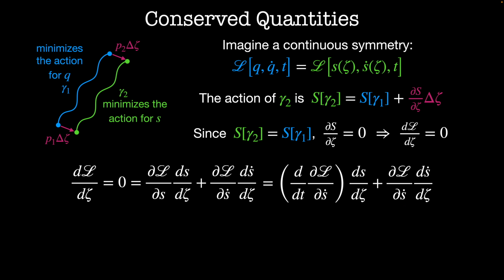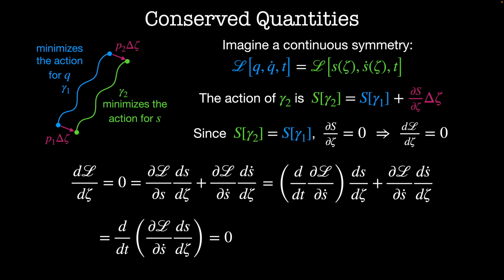And what we can do is undo the chain rule. So the first term has d/dt acting on dL/ds-dot, and the second term has d/dt acting on ds/dζ. Next, we want to undo the chain rule, and we get d/dt acting on dL/ds-dot times ds/dζ is equal to 0. This means that this quantity, dL/ds-dot times ds/dζ, is a constant of the motion. And we say that because its rate of change is equal to 0.